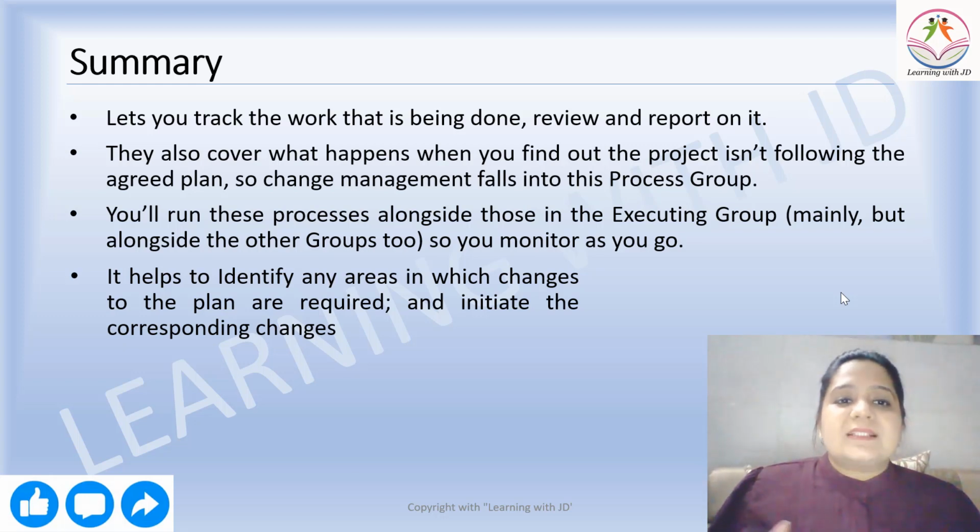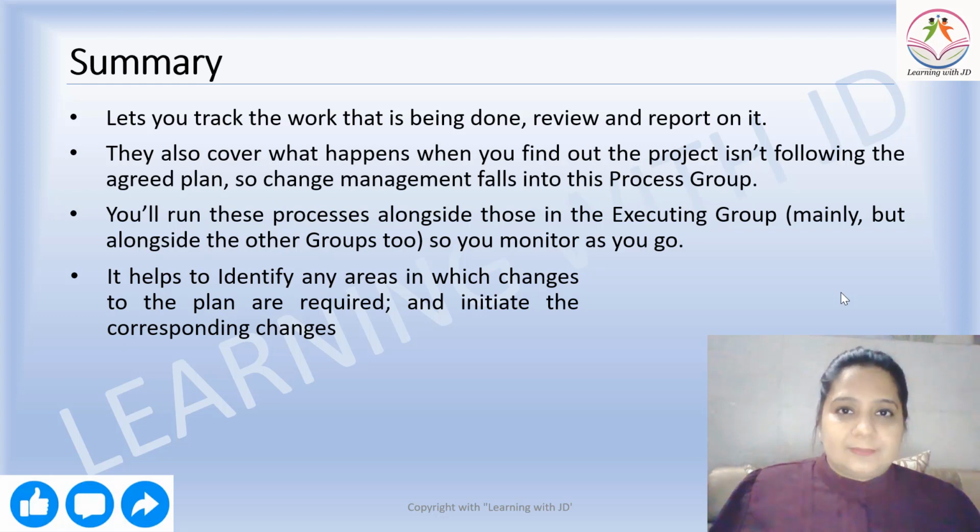You'll run these processes alongside the executing group. We spoke about this at the beginning itself, that monitoring and controlling is a process group that works hand in hand with the executing process group. You do not want to first complete the entire project and then go to the monitoring and controlling group to see what's happening.